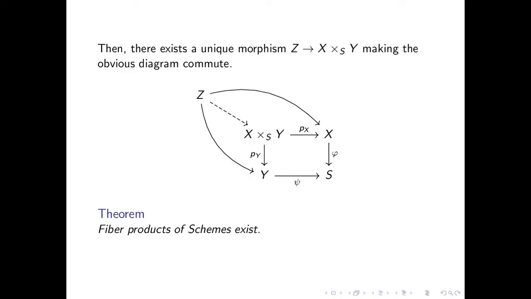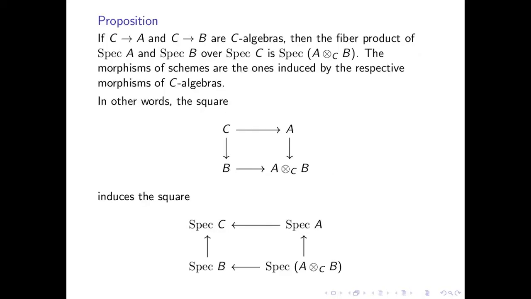One of the proofs of this theorem uses the following proposition. If A and B are C algebras, then the fiber product of Spec A and Spec B over Spec C is the spectrum of the tensor product of A and B over C. The morphisms of schemes are the ones induced by the respective morphisms of C algebras.